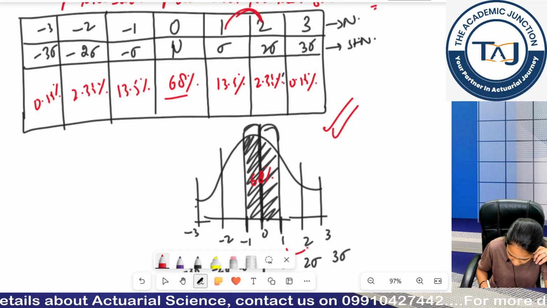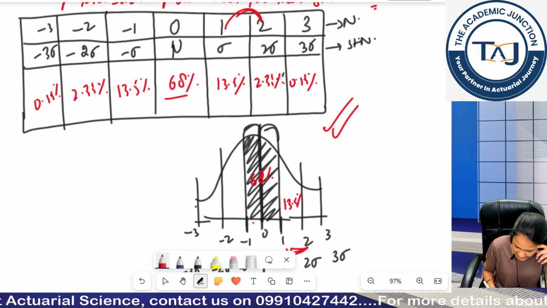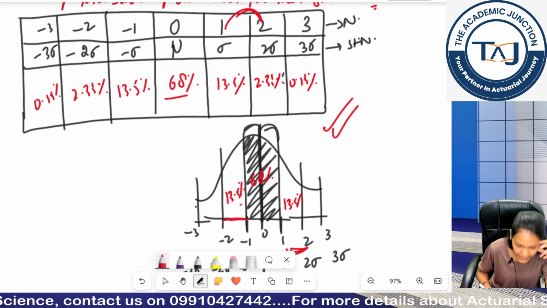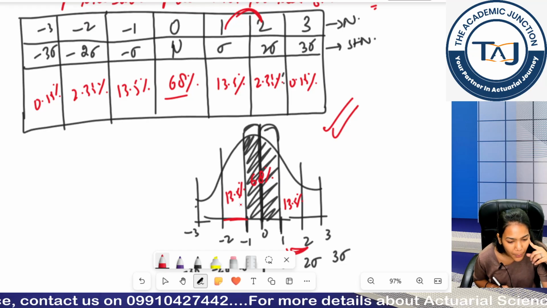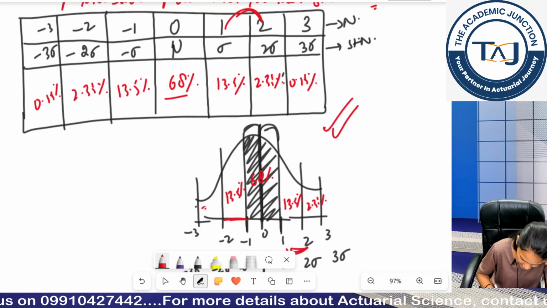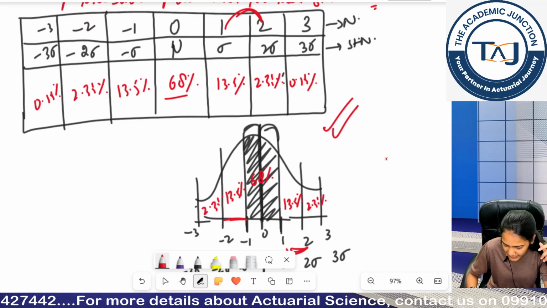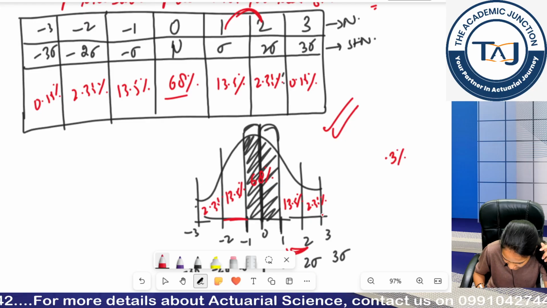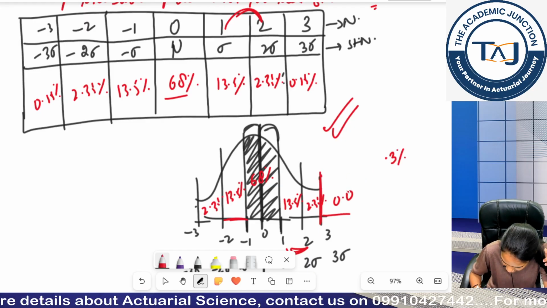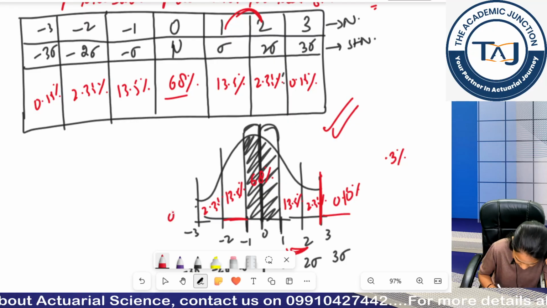Similarly from 1 to 2, I have my 13.5% of portion, and similarly from minus 1 to minus 2, I have my 13.5% of portion. Similarly, it is 2.35%, it is 2.35%, and if you sum these up, it will remain at 0.3%, and if you divide, anything greater than 3 would be 0.15% only. That is so minimal a value.